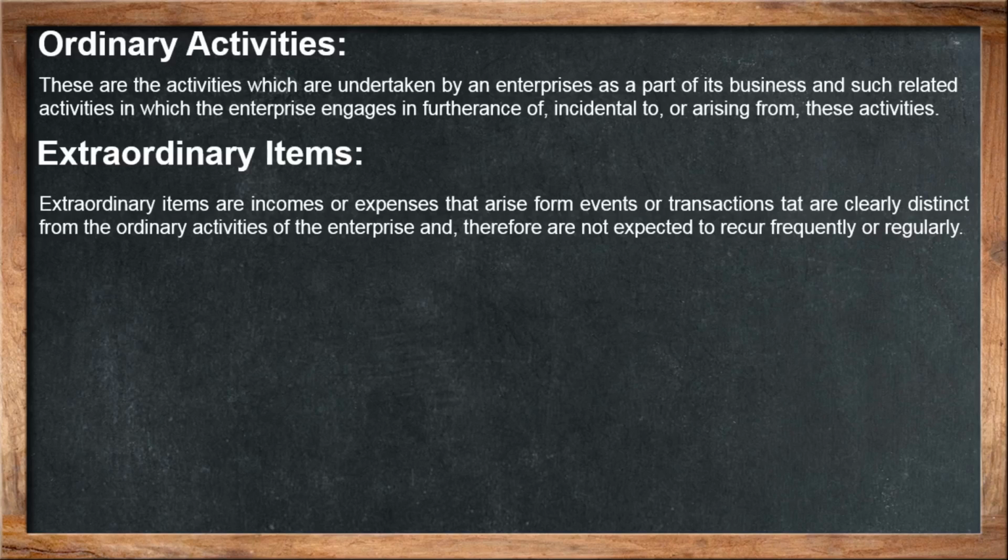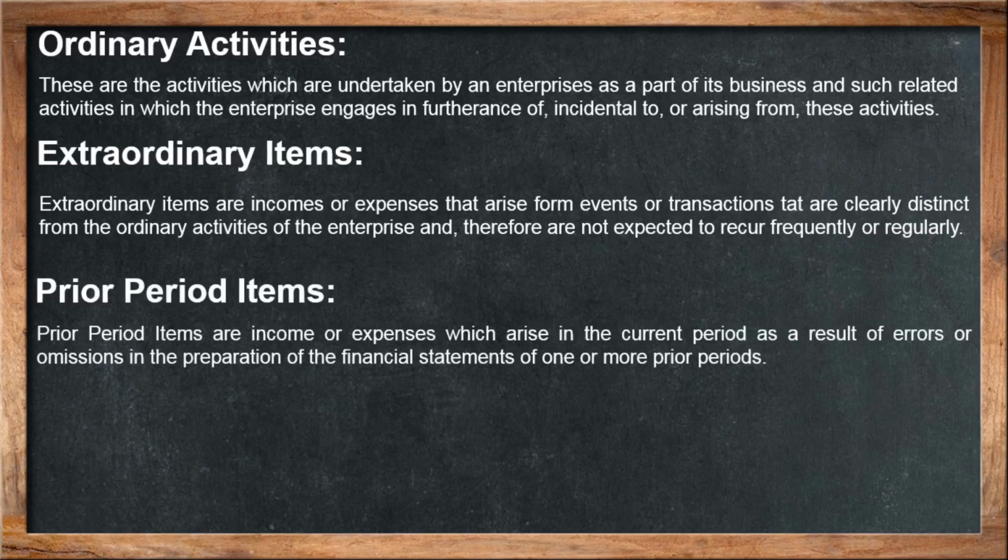With this, there are certain extraordinary activities. Extraordinary activities are income or expenses that arise from events or transactions that are clearly distinct from the ordinary activities of the enterprise and therefore are not expected to recur frequently or regularly. Then there are prior period items.